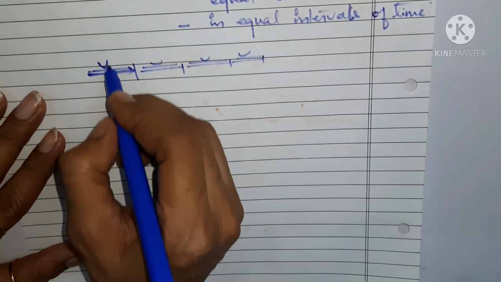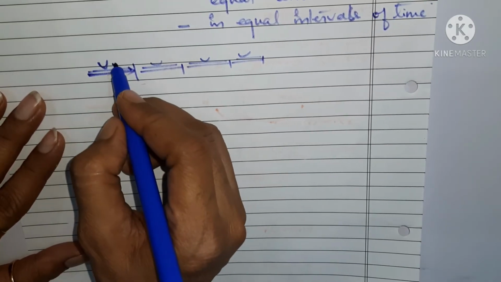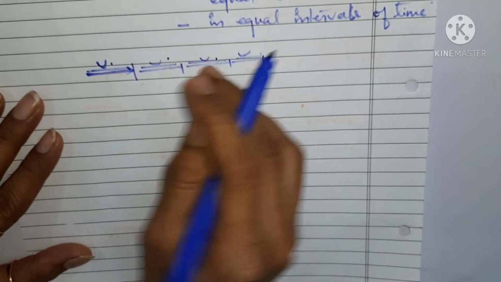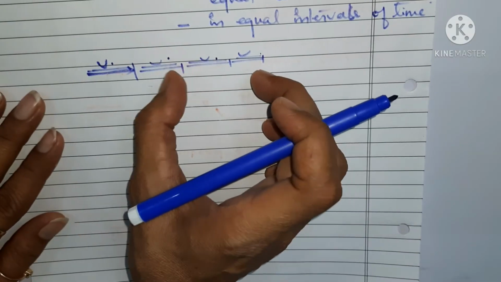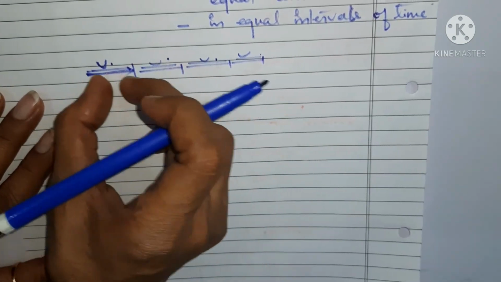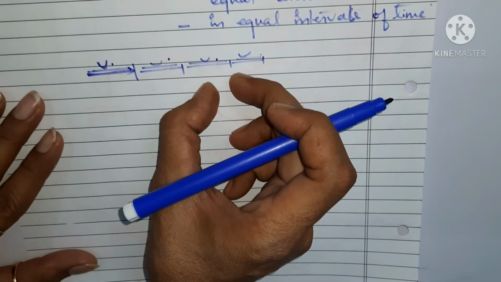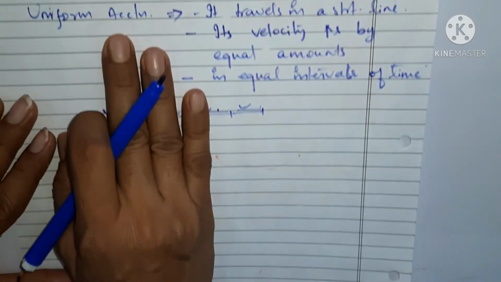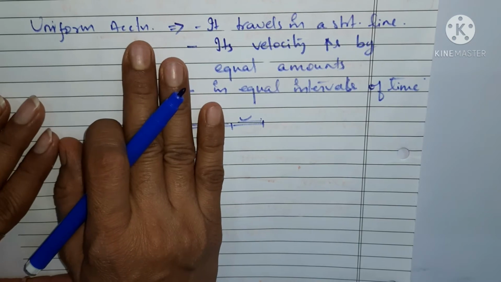You can see here, if velocity here is say 2 meter per second, and here also 2 meter per second, it means that we can say here that there is uniformity in velocity. And when there is uniform change in velocity, it means that the acceleration here is a uniform acceleration.